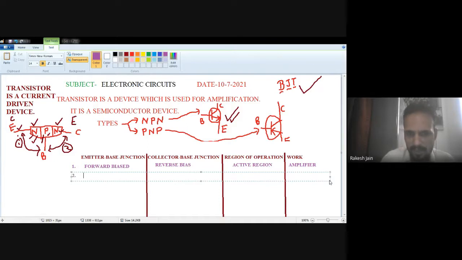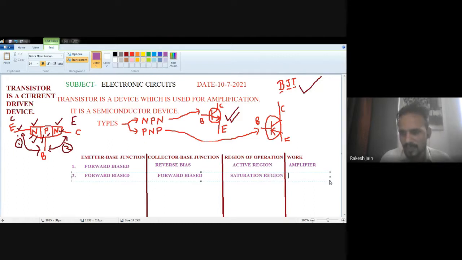Second one, what is the meaning of saturation region? Whenever the emitter base junction is forward bias and the collector base junction is also forward bias, then the region of operation of the transistor is the saturation region.